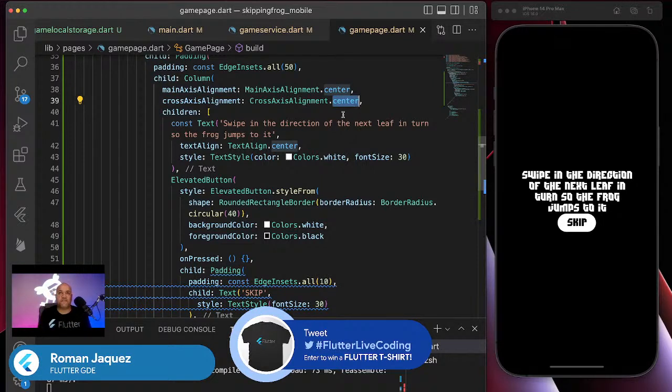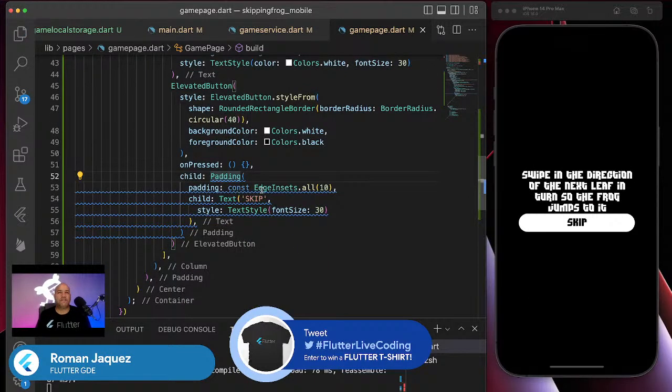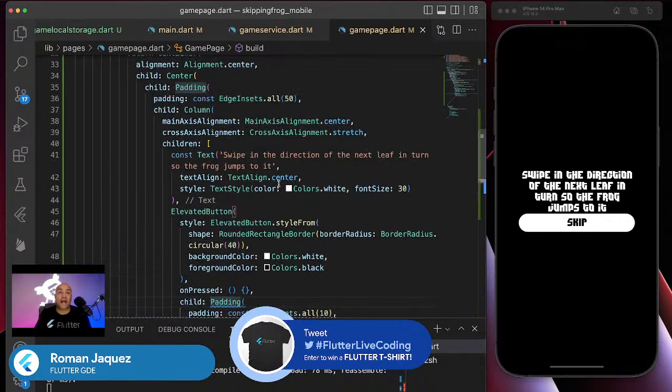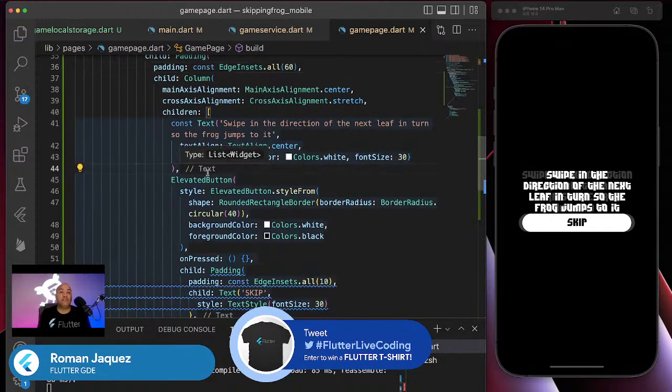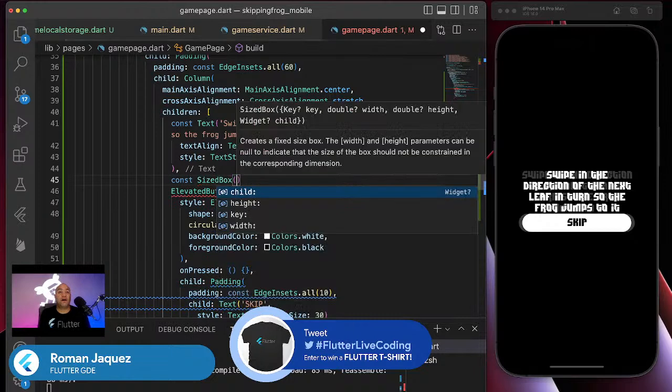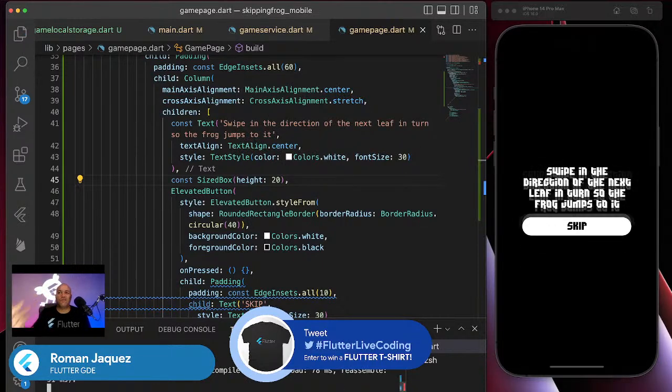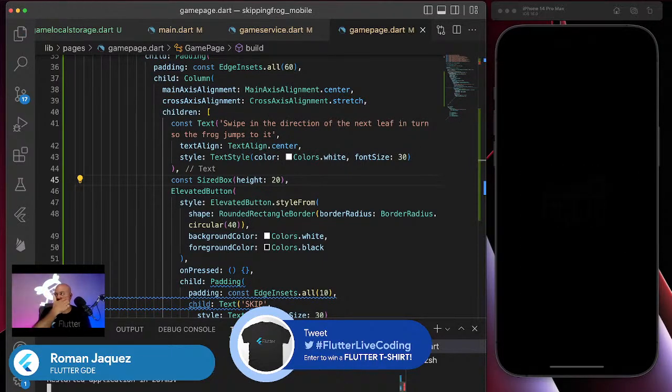I'm just going to finish up a few things in here and show you what it looks like at the end. What did I say here? Stretch. I want to say stretch. That way it does this. Perfect. But then around this button, I probably want to do maybe some margin, but let me continue on this. I could do like 60 here. Let me reload. Okay, I need some spacing in between these guys. I'm going to do a size box with a height of like 20. I could have done a container and done something like this. Let me reload it again. That way you could see it.